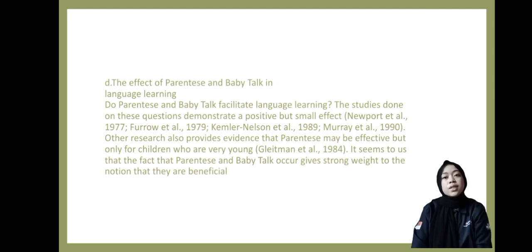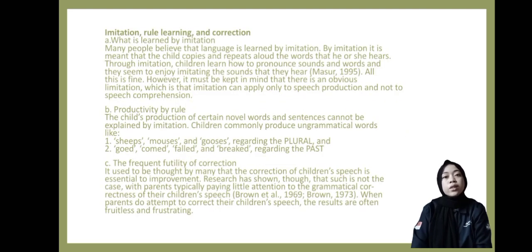Well, next, imitation, rule learning, and correction. Part A. What is learning by imitation? Many people believe that language is learned by imitation. By imitation, it is meant that a child copies and repeats a lot of the words that he or she hears. Part B. Producing by rule.